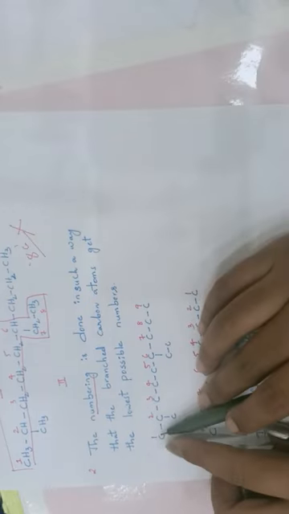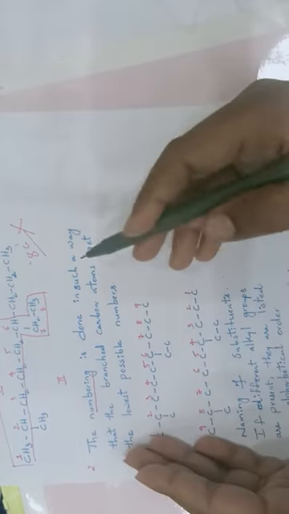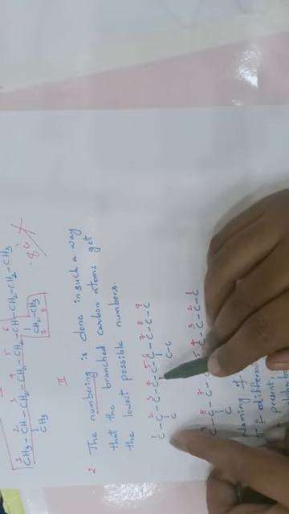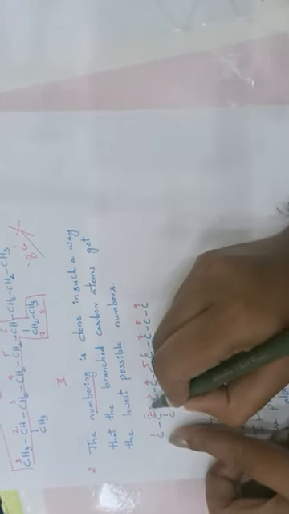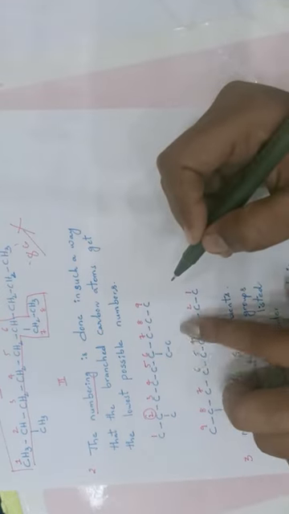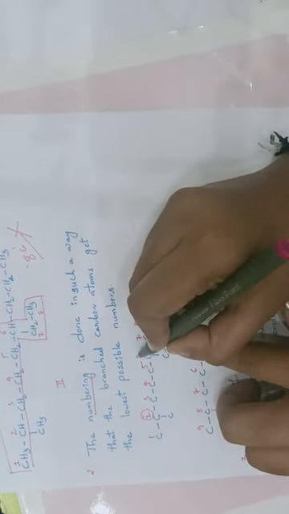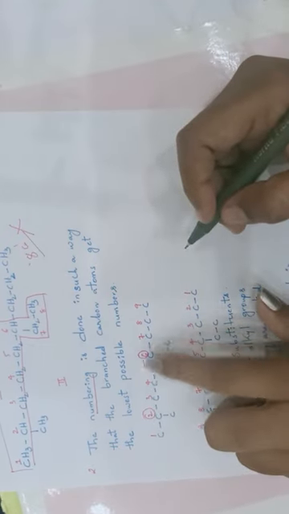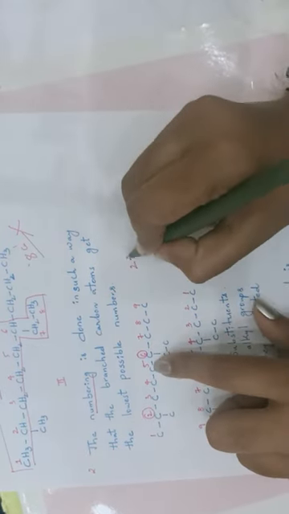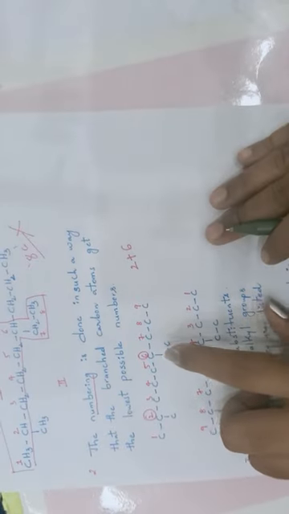If you give from left to right, 1, 2, 3, 4, 5, 6, 7, 8, 9, a branch is present on the second carbon, and one more branch is present on the 6th carbon. So the branches are at the second and 6th carbons in this manner.